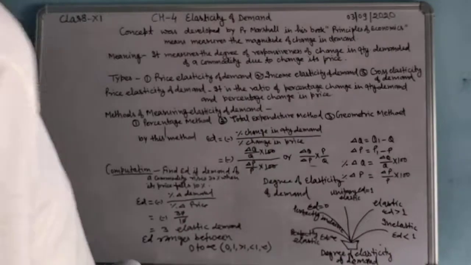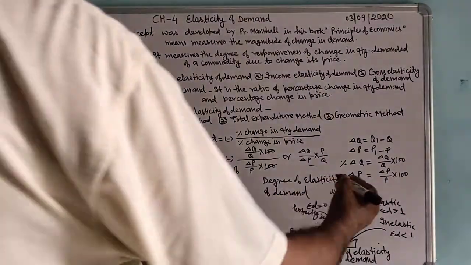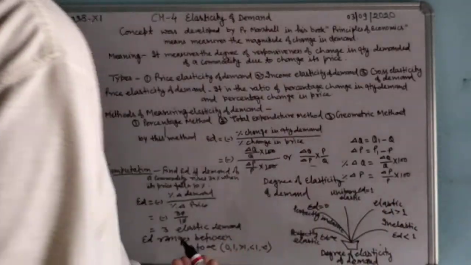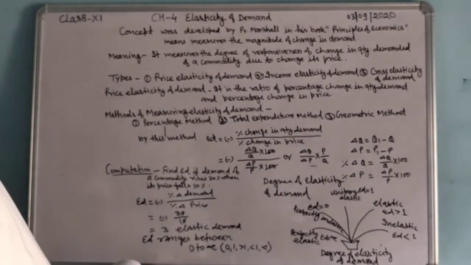How do we find change Q? Final demand minus initial demand. How do we find change P? Final price minus initial price. Percentage change in quantity demanded is change Q upon Q into 100, and percentage change in price is change P upon P into 100.